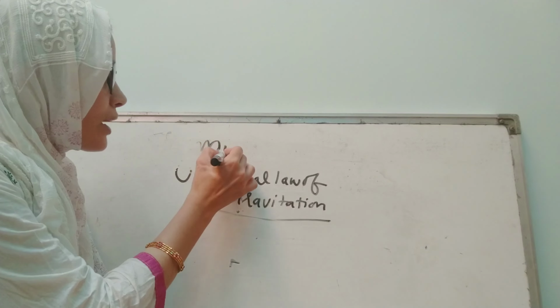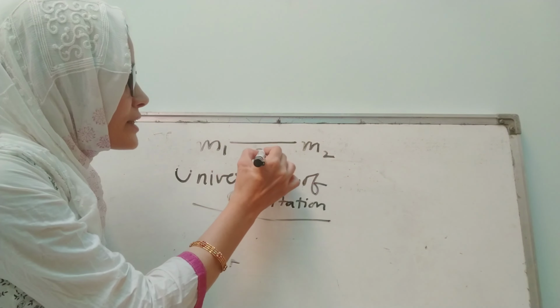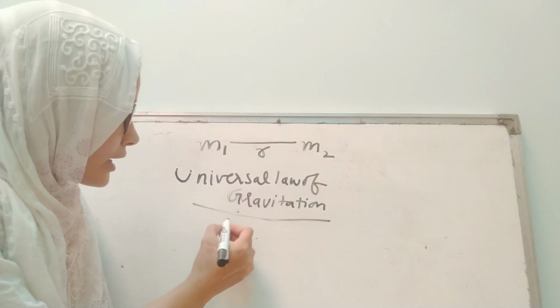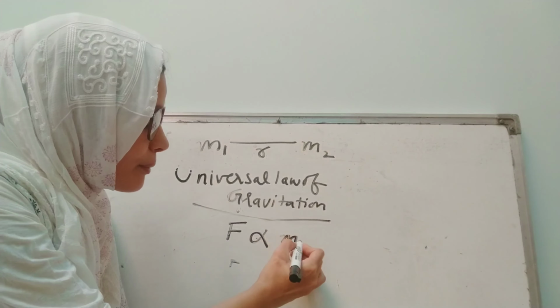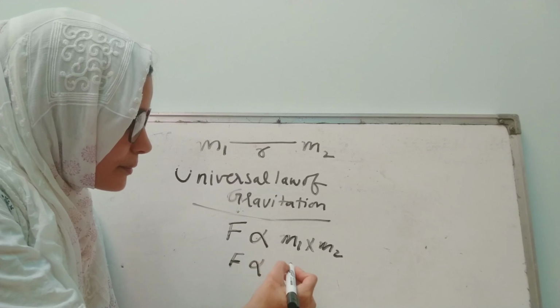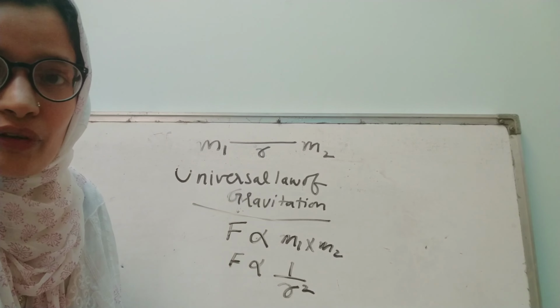Suppose there are two masses m1 and m2 and they are separated by a distance r. So the force of gravitation has a magnitude which is directly proportional to the product of the masses of the two objects and inversely proportional to the square of the distance between them.